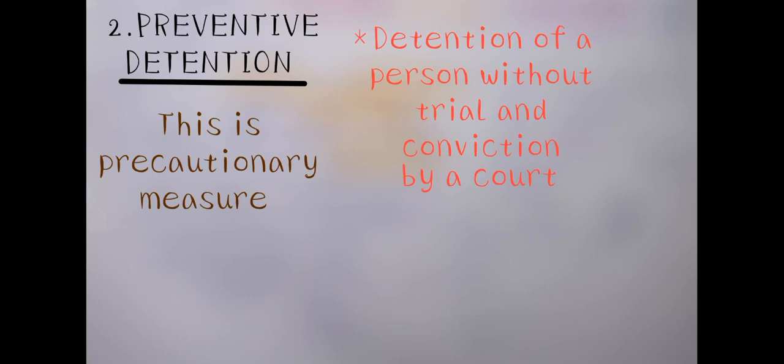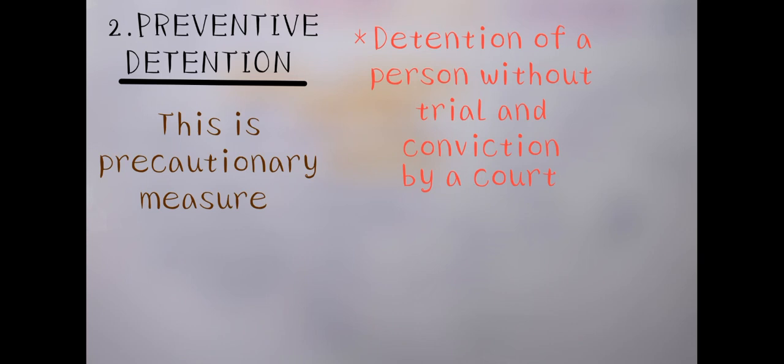The second one is preventive detention, Article 22 clause 4 to clause 7. Preventive detention means detention of a person without trial and conviction by a court. So without trial and conviction by a court, he will be arrested or detained under preventive detention.